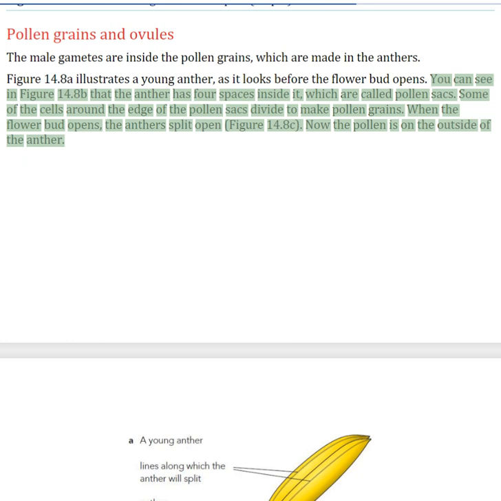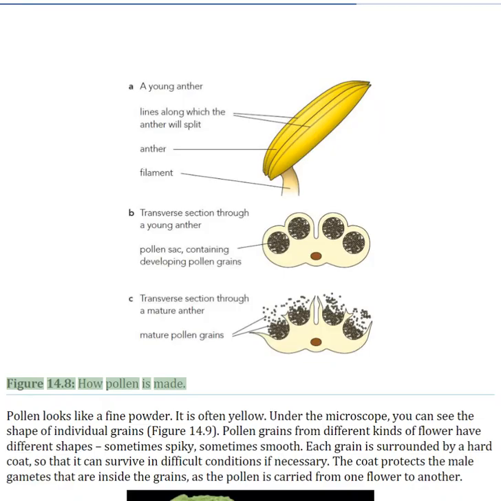Some of the cells around the edge of the pollen sacs divide to make pollen grains. When the flower bud opens, the anthers split open. Now the pollen is on the outside of the anther. Figure 14.8, how pollen is made.